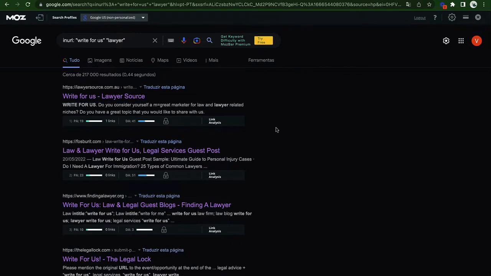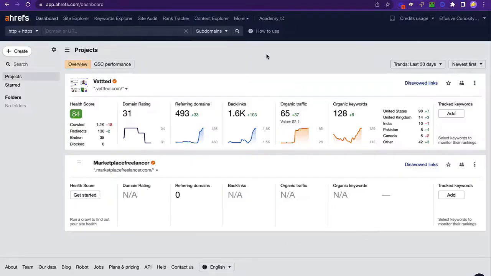And even better, I'll go over a broken link building strategy you can use to oftentimes get links for free. So the paid method involves using Ahrefs, and Ahrefs is kind of a pricey tool. I think the lowest package is around $100 per month, but it's a super valuable tool and you can do a lot with it. But let's just go over how to find proper niche edit opportunities.